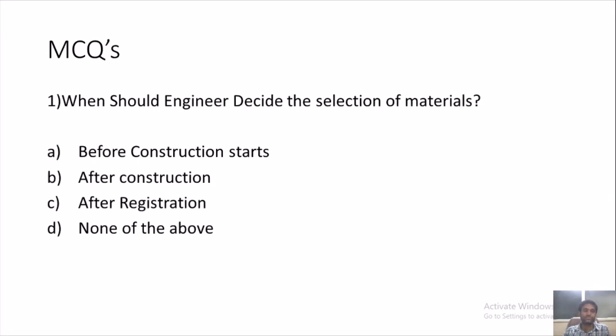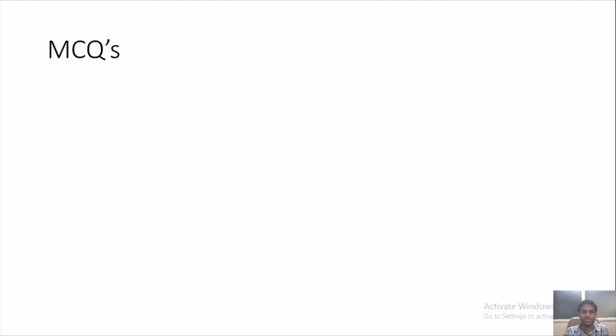We will see some multiple choice questions on this particular chapter or session. When should an engineer decide the selection of materials? Before construction starts, after construction starts, after registration, or none of the above? Obviously, an engineer should decide about the selection of materials just before the construction starts, and then finalize the material based on the different parameters considered.